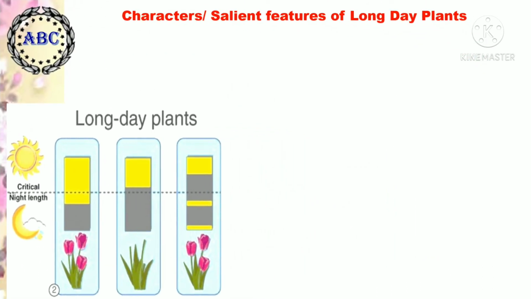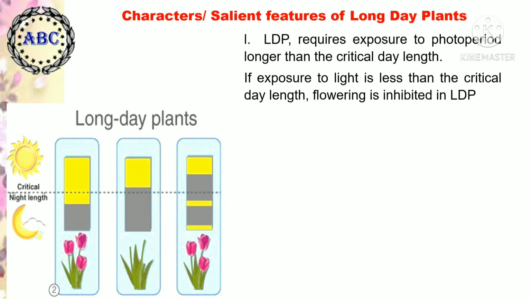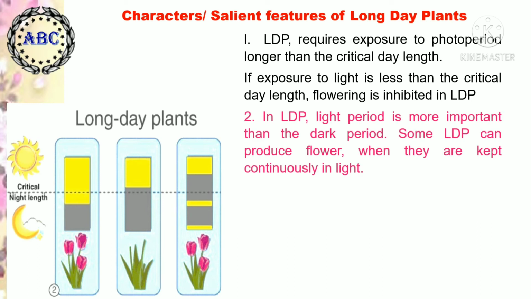Now we come to the characteristics or salient features of long day plants. Long day plants require exposure to a photoperiod longer than the critical day length. If exposure to light is less than the critical day length, then flowering is inhibited in long day plants. That is, the critical day length is of minimum value. In long day plants, the light period is more important than the dark period.